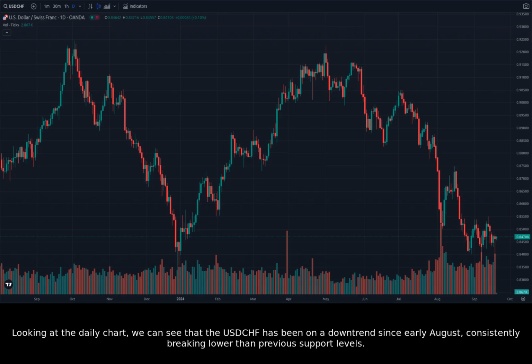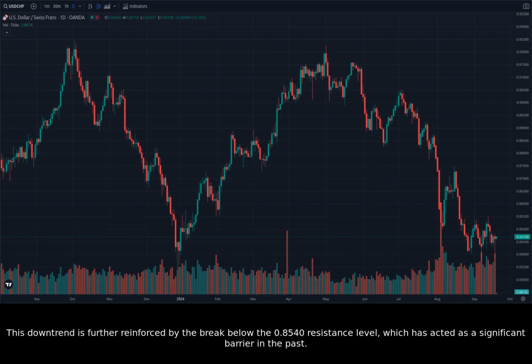action. Looking at the daily chart, we can see that the USDCHF has been on a downtrend since early August, consistently breaking lower than previous support levels. This downtrend is further reinforced by the break below the 0.8540 resistance level, which has acted as a significant barrier in the past.